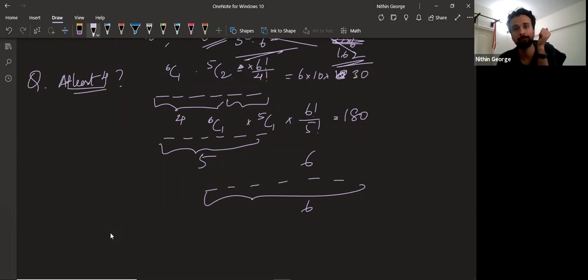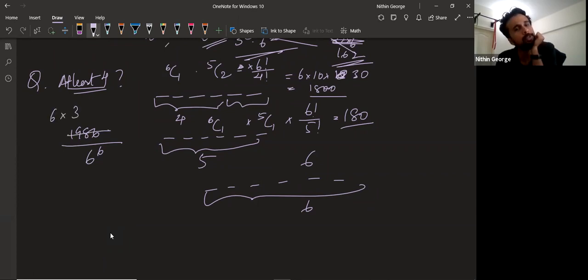So that is 30. Okay, so this is 300 into 6, which is 1800. Now adding both, 1986 divided by 6 power 6. Is this divisible by 6? Yes, it is. So this is 6 into 331, and it becomes 331 divided by 6 power 5. That becomes your final answer.